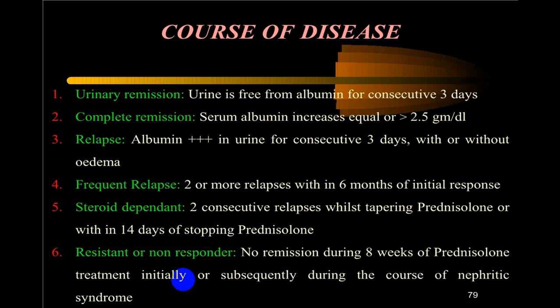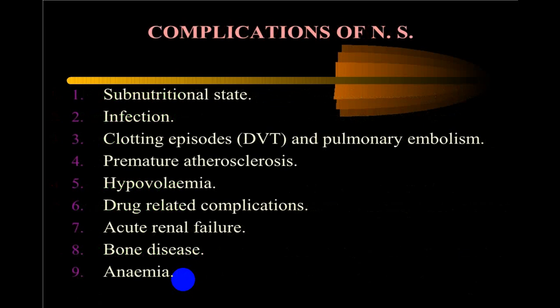Some of the persons are steroid dependent, so they require steroid for a longer period of time. And some are non-responders, or we call resistant, which may not develop remission in 8 weeks of prednisolone treatment, and they might require other additional treatment. In complications of nephrotic syndrome, the most common complication is hypoproteinemia, which results in malnutrition and infections. There is increased coagulation, and the person can develop deep vein thrombosis and pulmonary embolism. There is premature atherosclerosis because of hyperlipidemia.